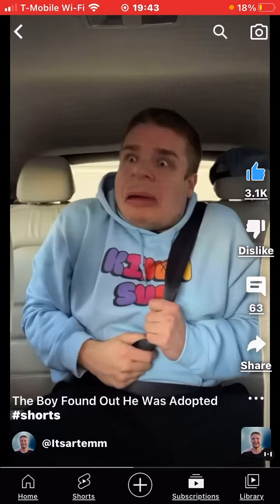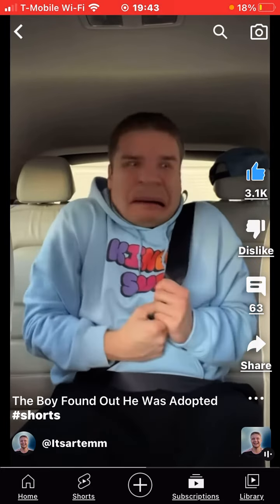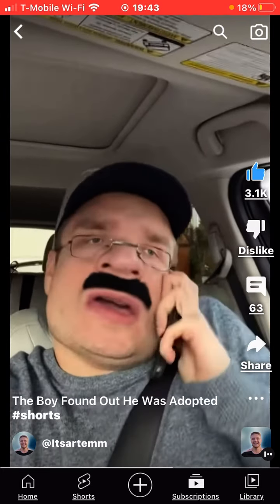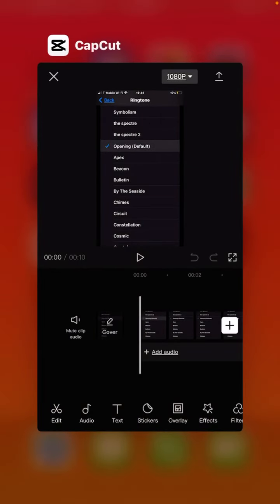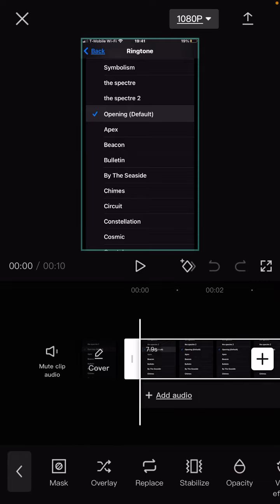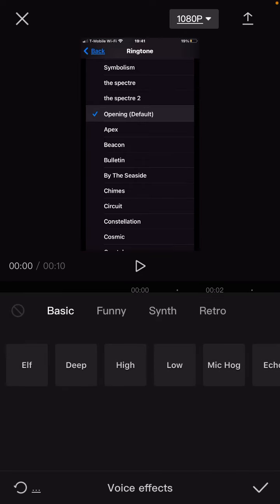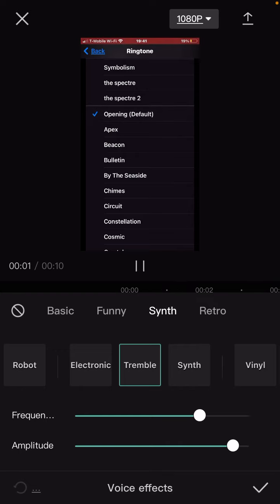A lot of people like this ringtone, so it's 3, 2, 1. It's that one, okay? Alright, so what you're gonna do is go to voice effects, and you need CapCut for this, by the way. I already saved this, so I'm not gonna save it again, but you need 2 apps for this. And then you're gonna go to synth. No, funny. Go to tremble.